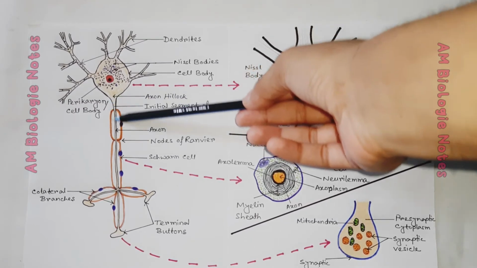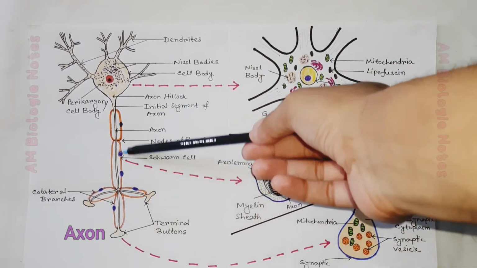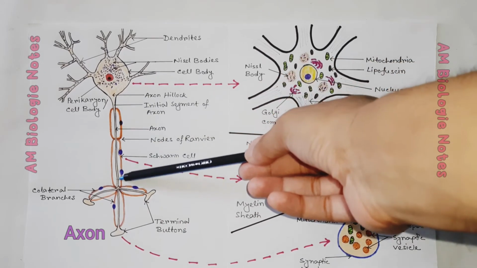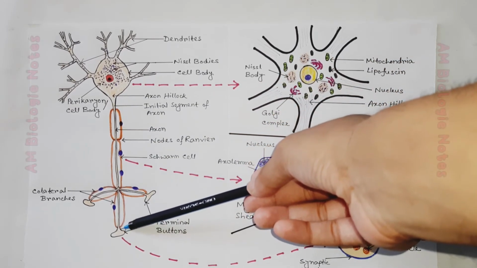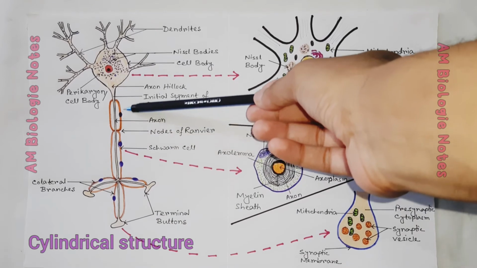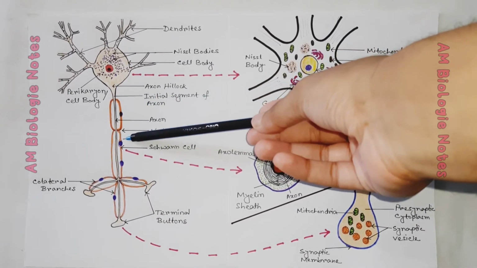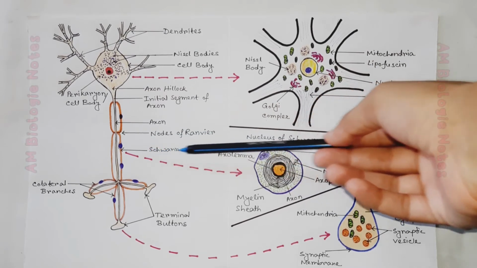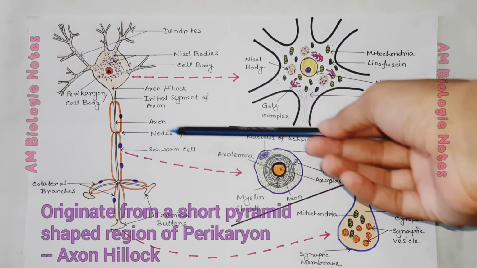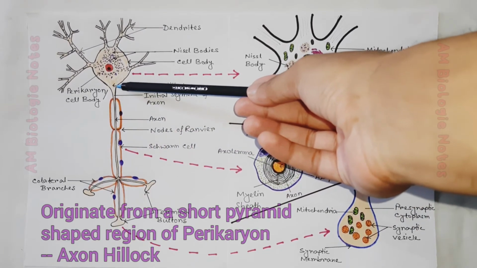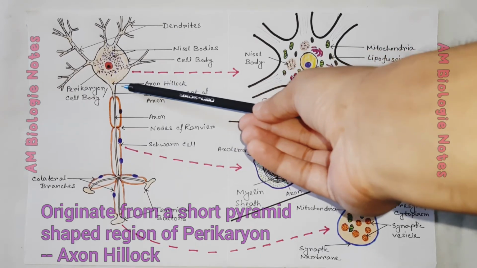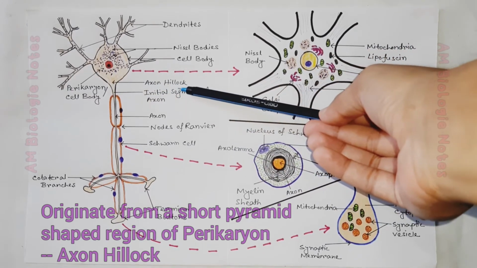This long portion is known as the axon. Most neurons have only one axon. It is a cylindrical process that varies in length and diameter according to the type of neuron. All axons originate from a short pyramid-shaped region of the perikaryon. This portion is known as the axon hillock.